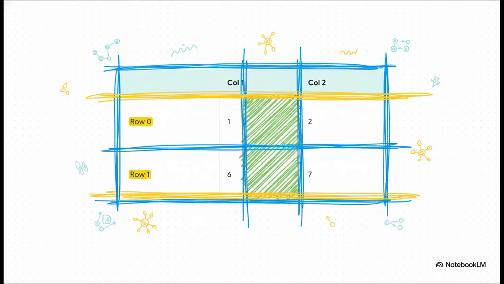Here is our final result. The slice is just the intersection of the rows and columns we picked. It's the little box where our highlighted sections overlap. And that is how our 0 to 2, 1 to 3 gives us that little 2 by 2 array with the values 1, 2, 6, and 7. See, that's all it is. Rows first, then columns, then you just find where they meet.